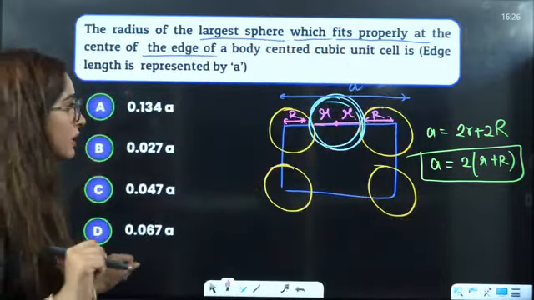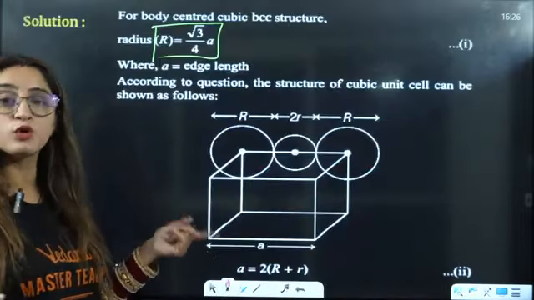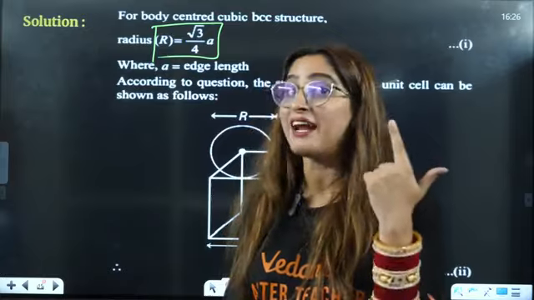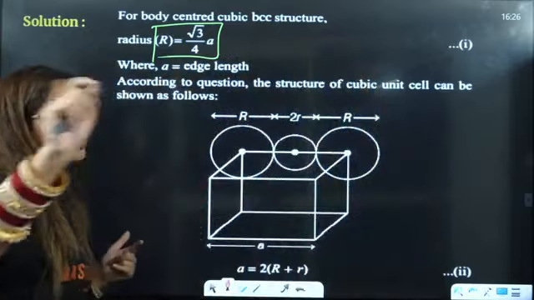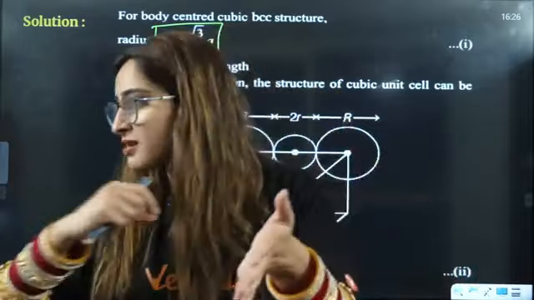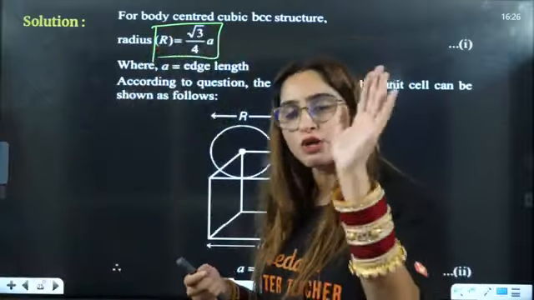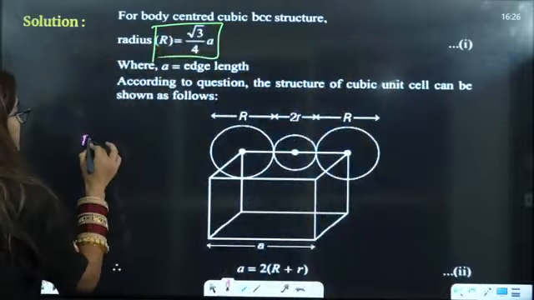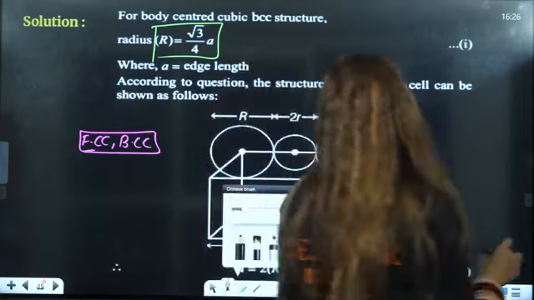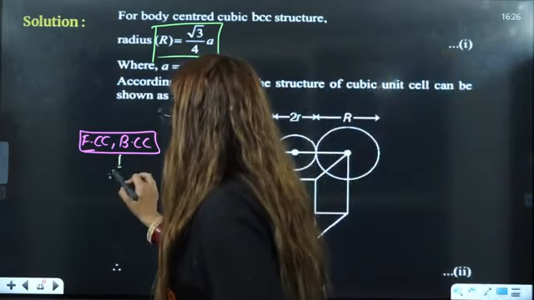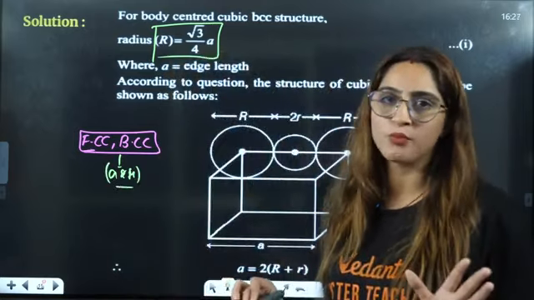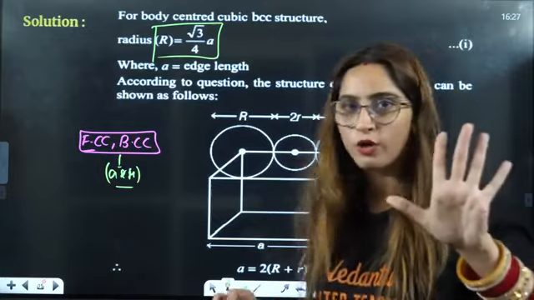Now here we know that for BCC, usually questions are asked from BCC or FCC, the radius and edge length. Write it down in your notebooks. Take a page, and whichever topic I tell you is important, please write it down so that after the class you can go through those topics. So FCC and BCC, these two are very important. The formula between A and radius, the relation between edge length and radius, that formula is important for you. Don't go through derivations and all, that is not important.